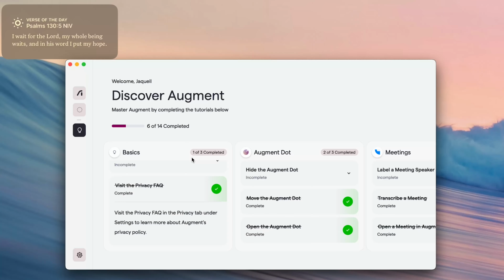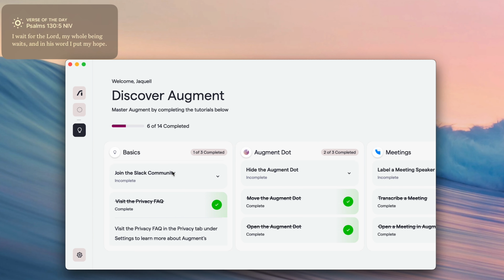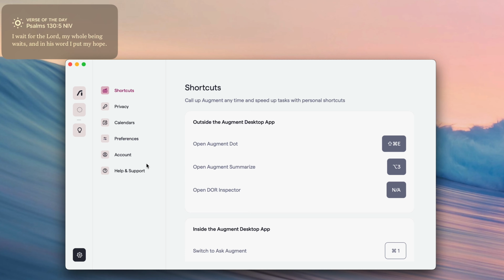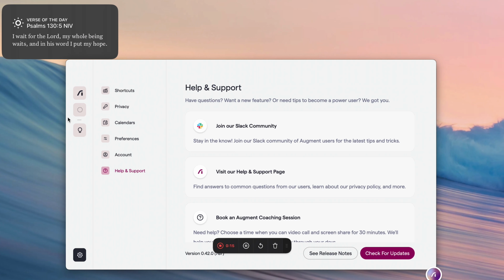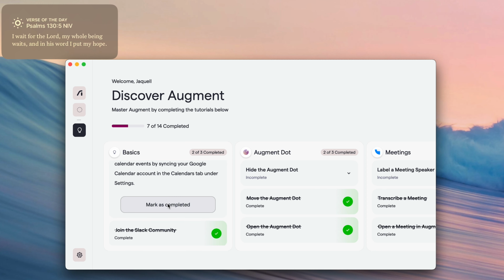And finally, introducing Discover Augment. Discover Augment is now part of our educational toolkit, empowering you to unlock Augment's boundless potential at your own pace. Just go through each of these sections. It'll tell you exactly what to do. And as you finish these things and end up learning more about Augment and how to use it in your day to day, you'll see that it shows you a completed task. Now you can complete them or you can mark them as complete if there's something you've done already.